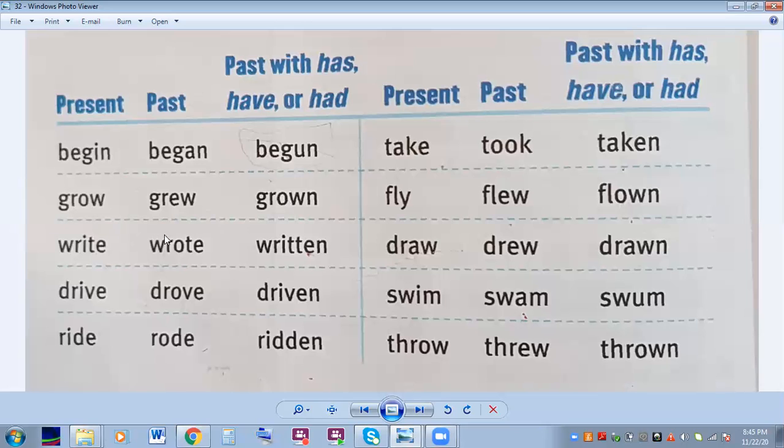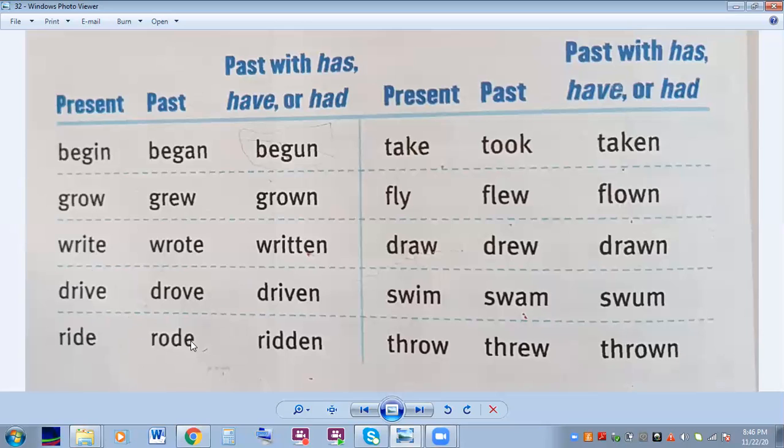Write, wrote, written. I write in my notebook every day. I wrote about the carnival yesterday. I have written many stories for my teacher. Drive, drove, driven. I drive the car to school. I drove for many years. She has driven back and forth to work every day for 6 months.